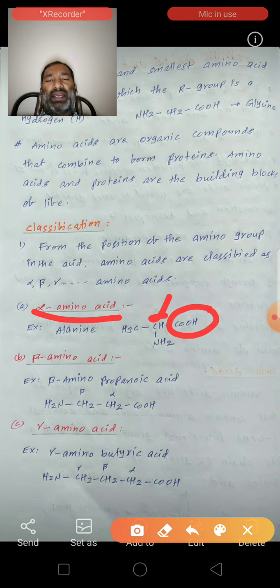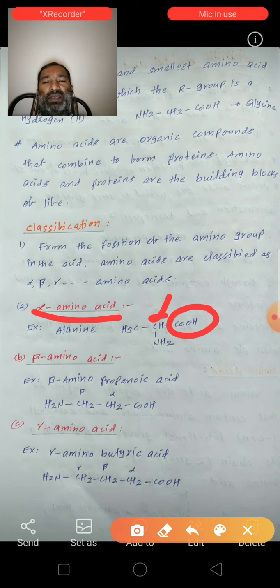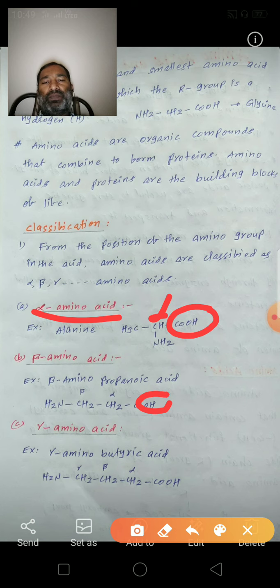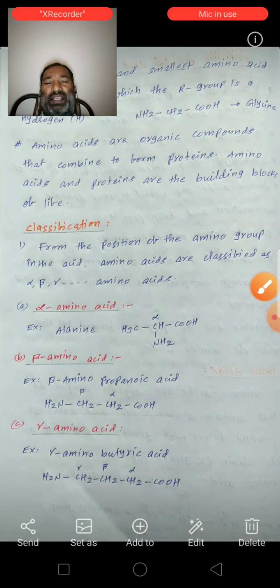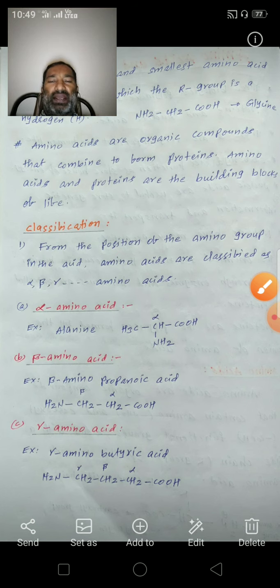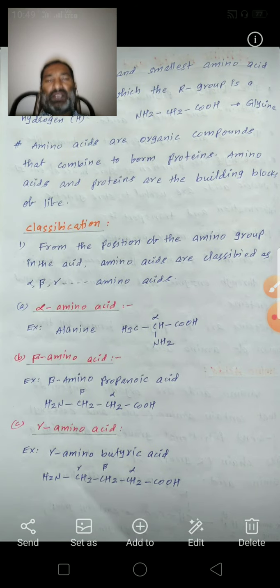See the next one, beta amino acids. See the beta amino propanoic acid. See the structure: NH2, CH2, CH2, COOH. Here COOH is the main functional group. The side carbon is the alpha carbon, and the next carbon is the beta carbon. So this beta carbon contains the NH2 group, otherwise the NH2 group is attached to the beta carbon. So it is known as a beta amino acid.